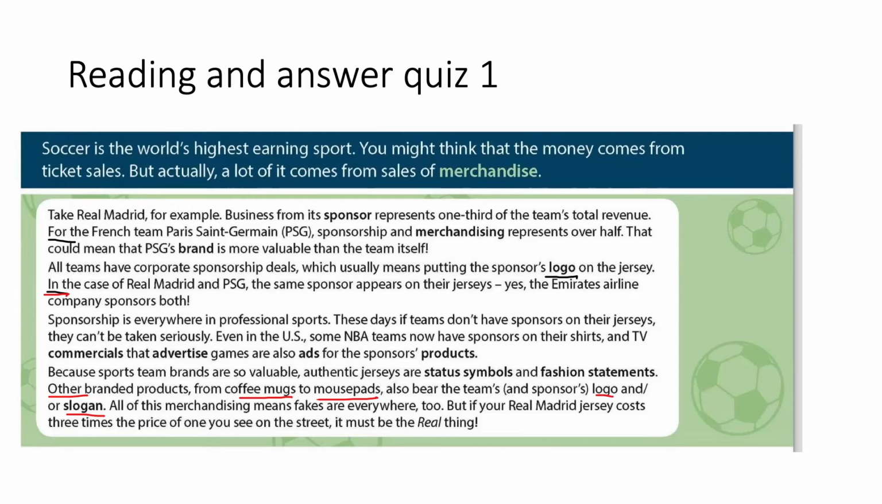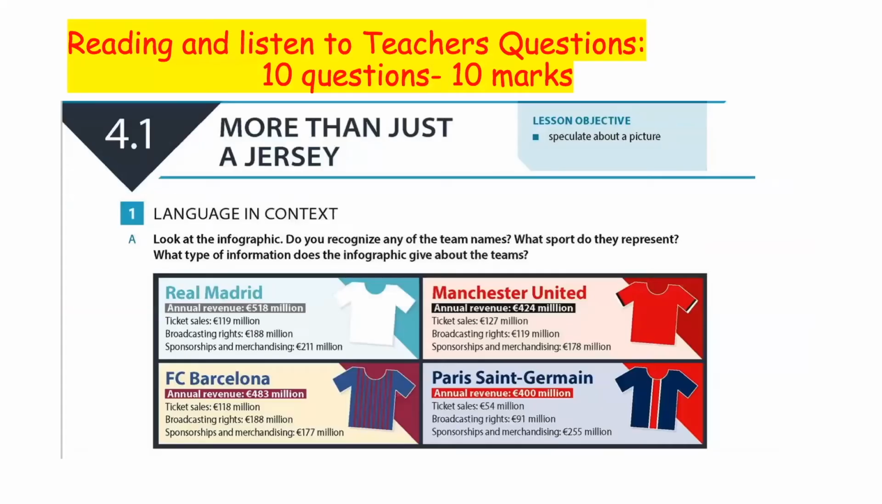It is the team's product, usually t-shirts, shorts, sportswear. Let's have Real Madrid as an example. Real Madrid, for example, business from its sponsors represents one third of the team's total revenue. Look at Real Madrid. Let's go back. You can see here the Real Madrid total revenue is 518 million pounds, and one third of it, 211 million, is from sponsorship and merchandising.